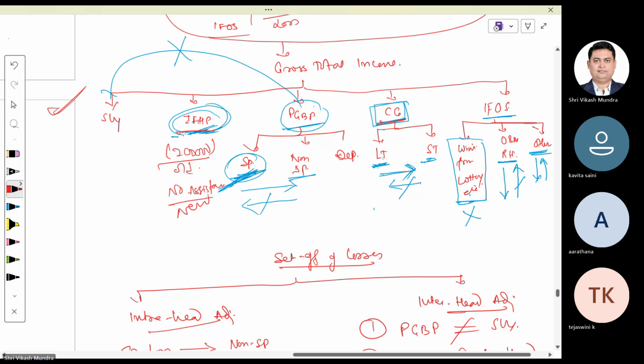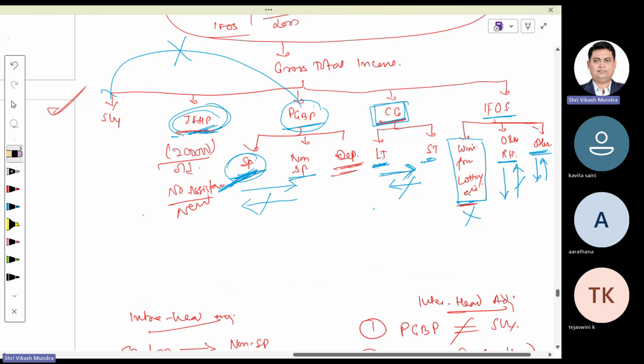Now, the only person we have left is depreciation. Depreciation has a very good relationship among their brothers and cousins. Apart from salary, since the father does not share a cordial relationship with salary, it can be adjusted with any other head of income, but not with salary and not with winnings from lottery, crossword puzzles, etc. Once it is adjusted, then fine.